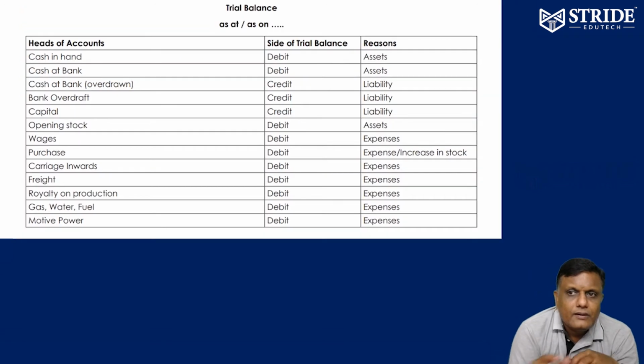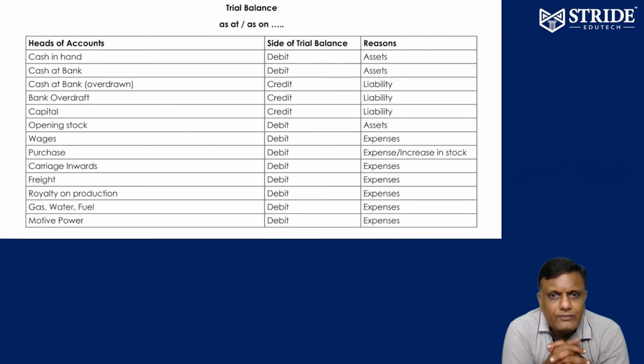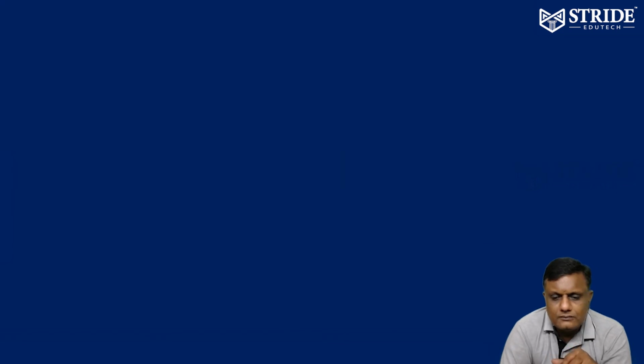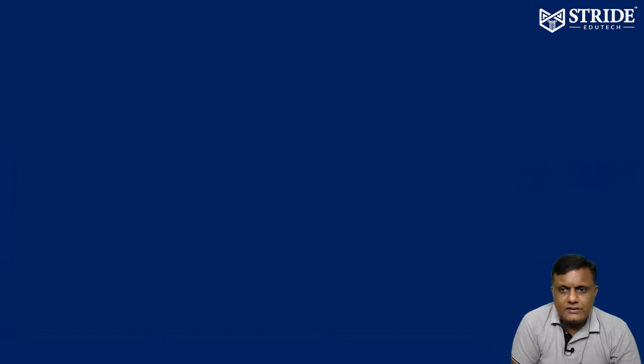That's it. Let's see trial balance, where we have to post, and the reason for posting: heads of account, side of trial balance. Trial balance means we have to open debit and credit columns. Meantime, I tell you how the trial balance is prepared. So this is the format of trial balance: particulars, debit, credit.